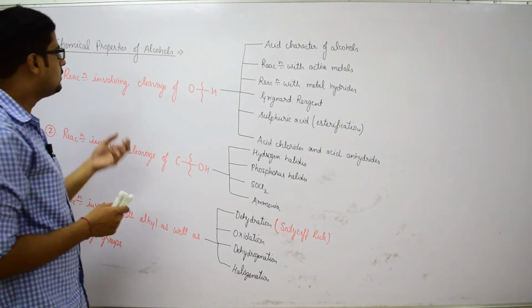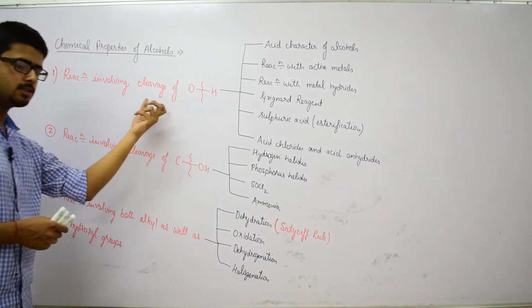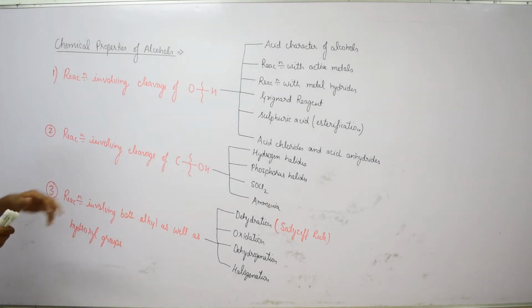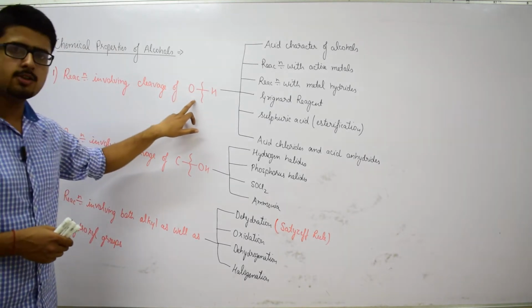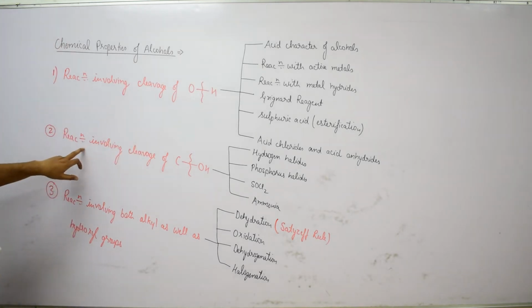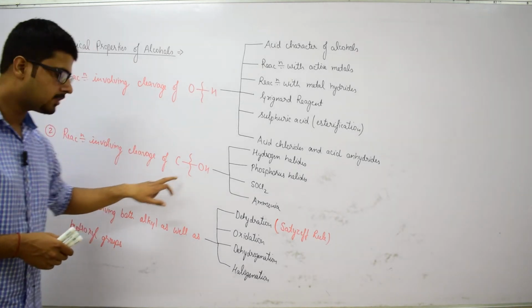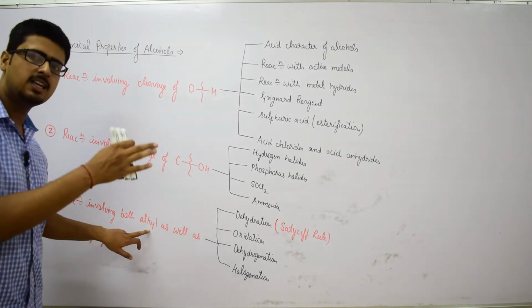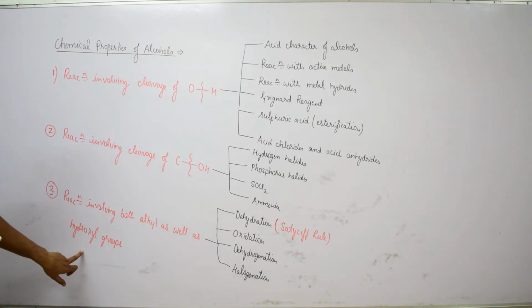So, in case of chemical properties of alcohols, we have to discuss three categories of reactions, that is reactions involving cleavage of the OH bond, reactions involving cleavage of the C-OH bond, and reactions involving both alkyl as well as hydroxyl groups.